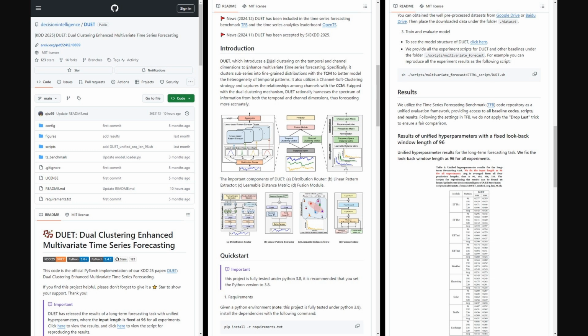And if you're interested in seeing how it's all put together, the authors have actually made their code available. They've shared the official PyTorch implementation on GitHub. In that repository, you'll find all the necessary code, including scripts to reproduce their forecasting results and clear instructions to get it running. It's a great resource if you want to explore the practical side of this research.